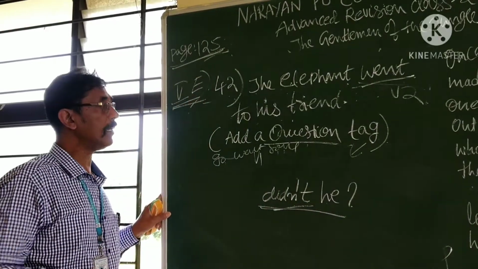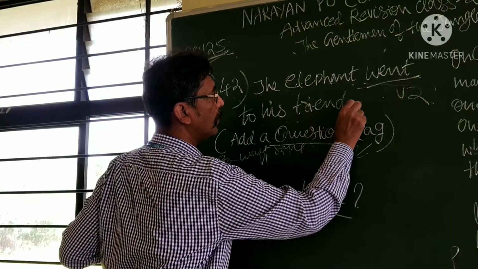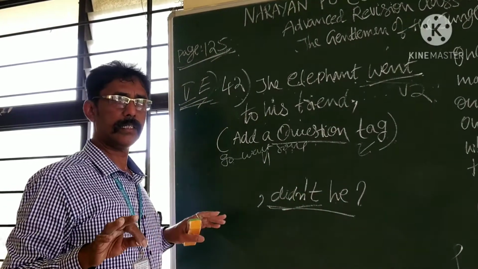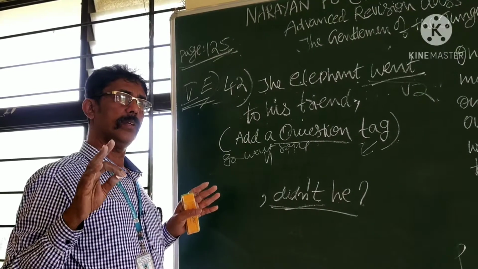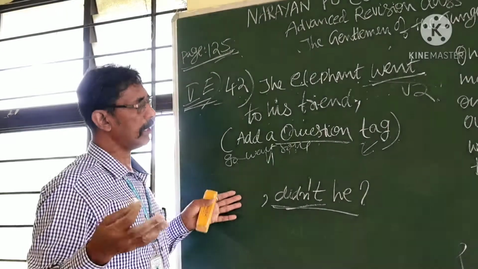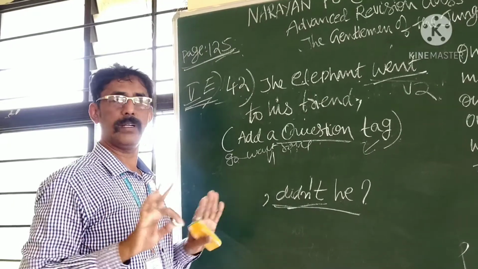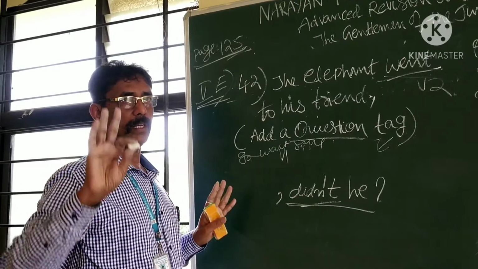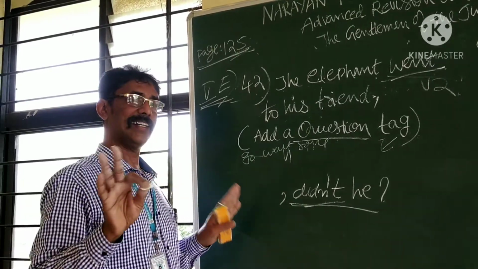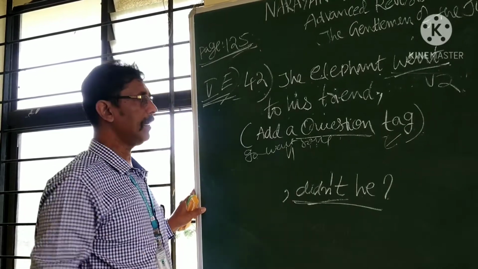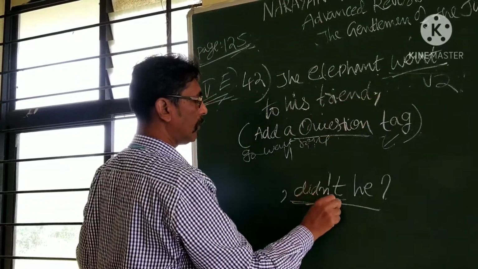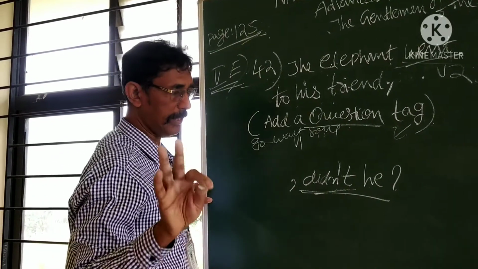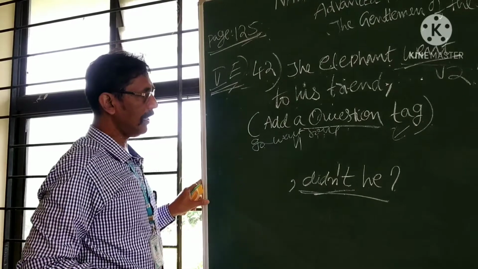How to write the answer? Write the full sentence, put one comma, and write this answer. You can write in full or you can write in short form. No problem. I don't want to fix any law. Once you come to college, I will decide whether to write in full or in short. I will say later. Now, the correct way means write the sentence in full, and write the question tag at the end. It is the best way indeed. I may relax this rule this year. Okay, no problem. It is the art of answering this question tag.